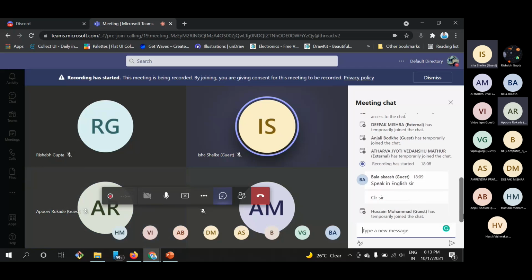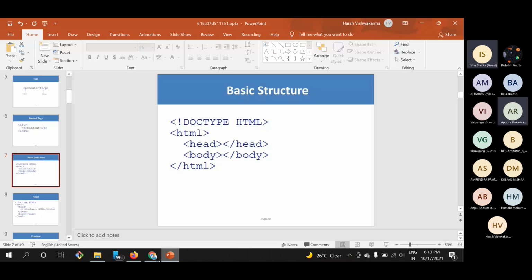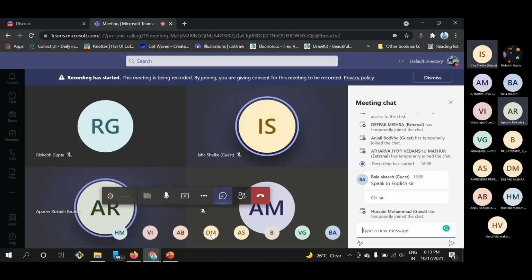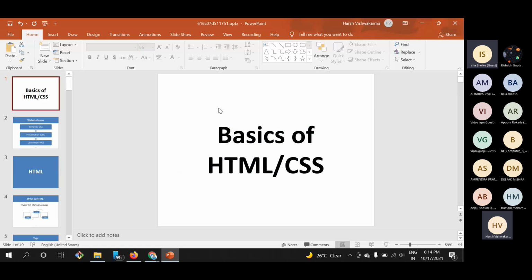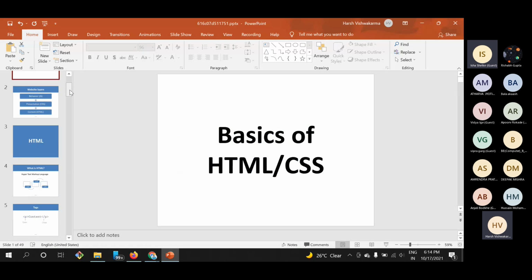Okay. Hello, sir. So it tells about the document type of HTML, which version you are using. Yeah, you are right. The doctype HTML version defines that it is the HTML5 version. Okay. So if I move it, oh, just a mistake.